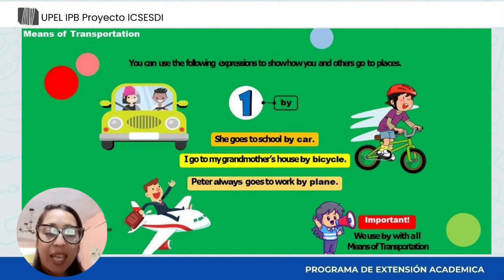And that's all for today, guys. Don't forget all these tips to express your daily or weekly routine.